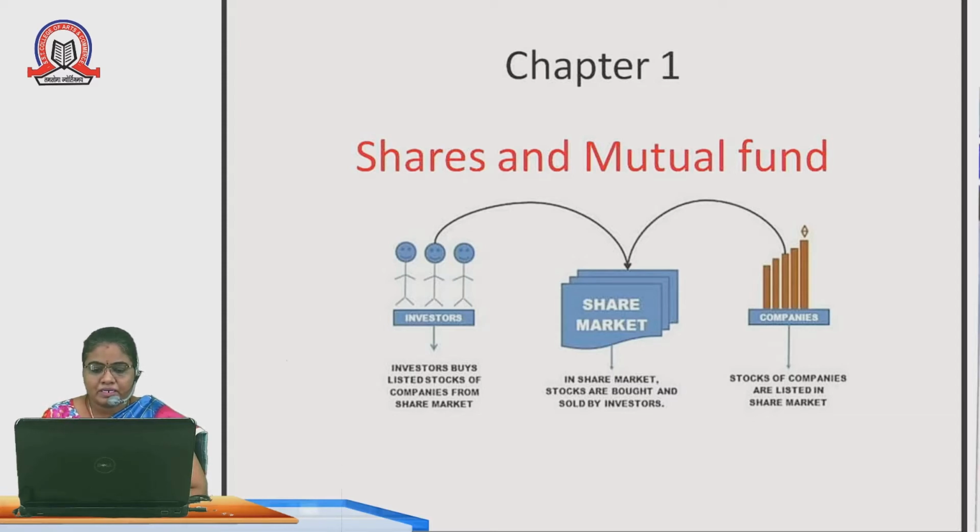In the share market, stocks are bought and sold by investors. An investor buys listed stock of a company from the share market. When this process is going on, there is some brokerage calculation we want to do, which we are going to see in this chapter.